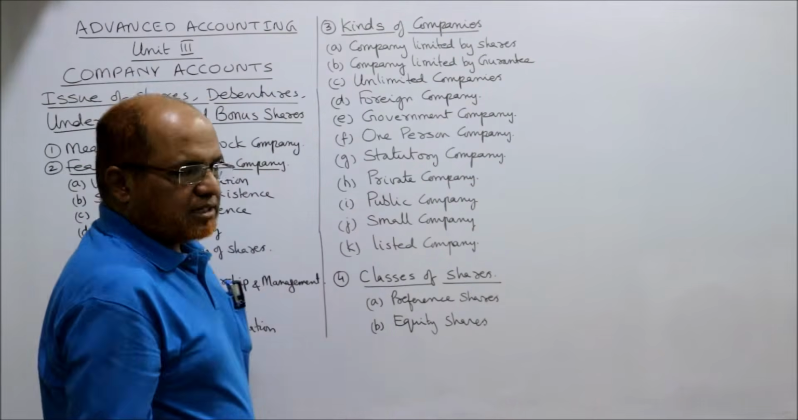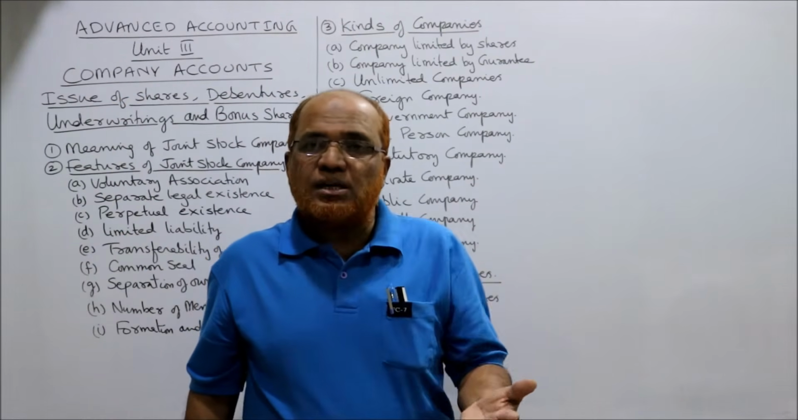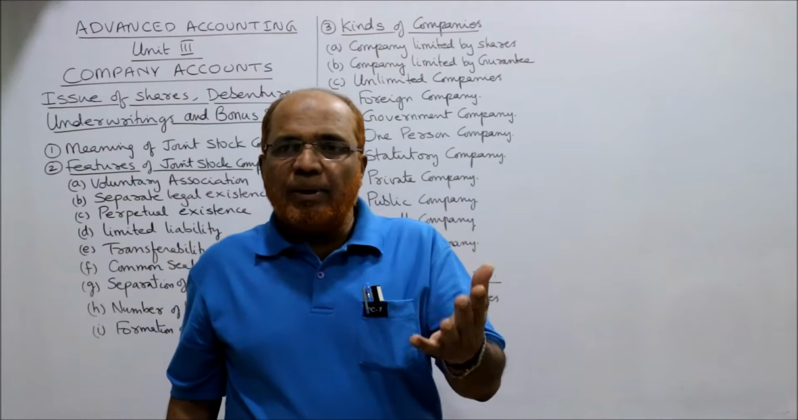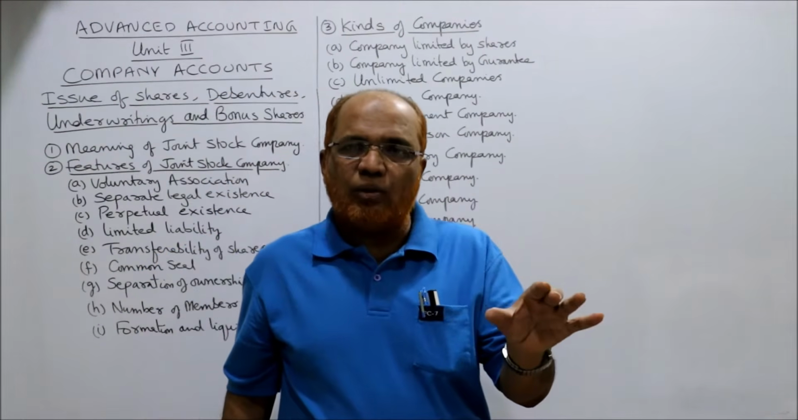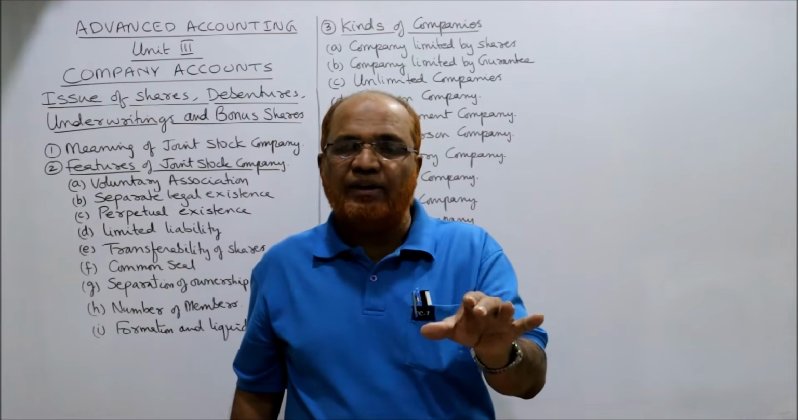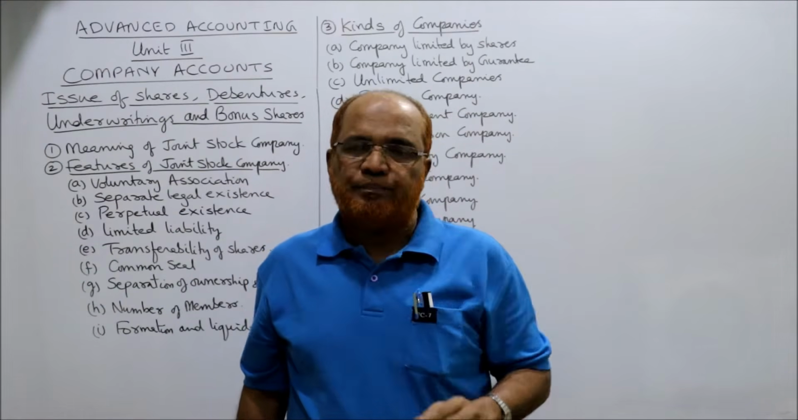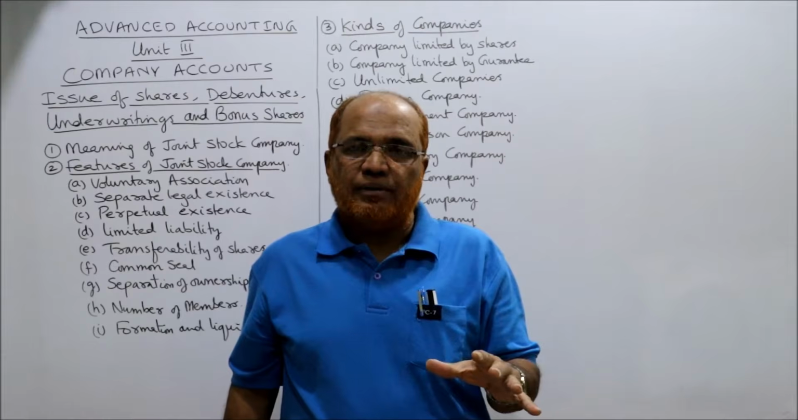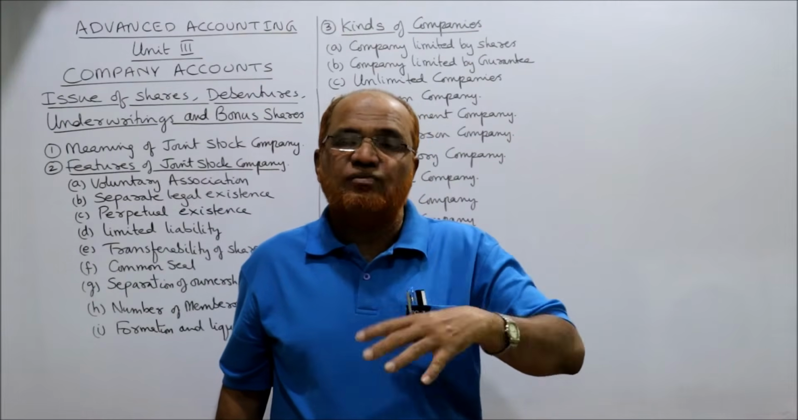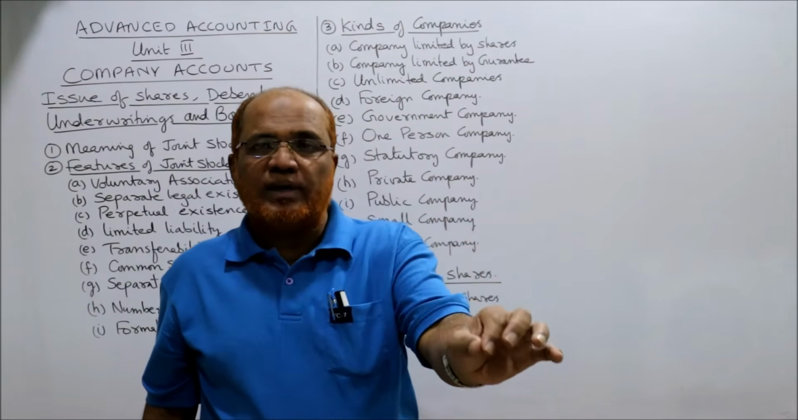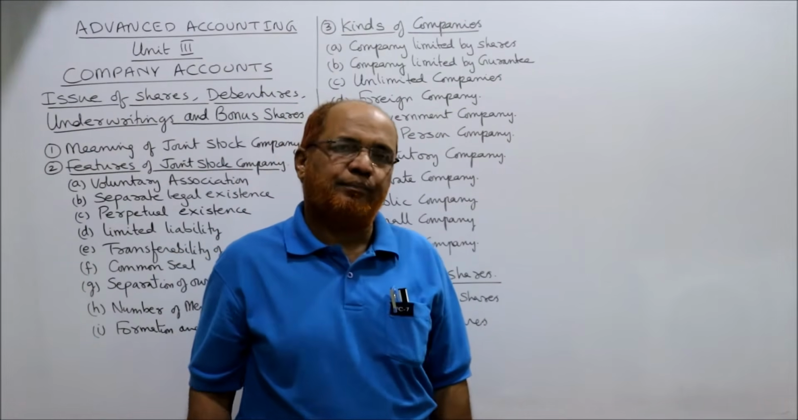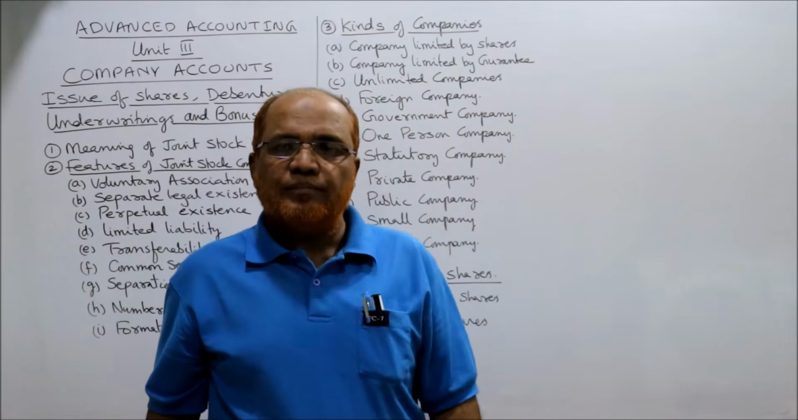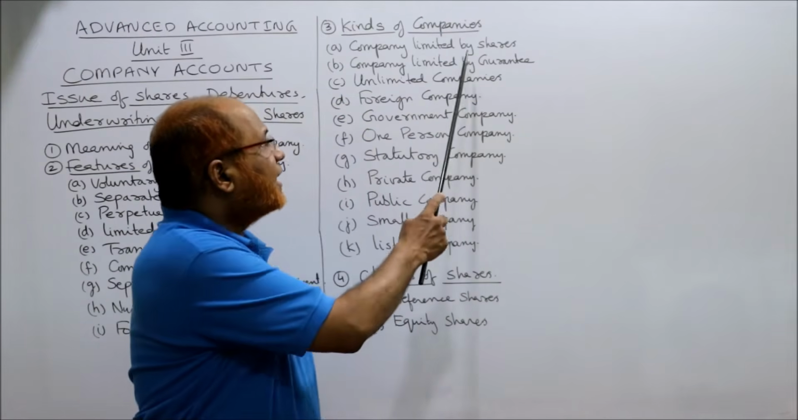Companies limited by guarantee. These are companies where the members guarantee that they will pay a certain amount of money on the happening of an event. The event is winding up. When the company is wound up, we promise, we guarantee that we will contribute so and so amount to the capital of the company. These are called companies limited by guarantee.